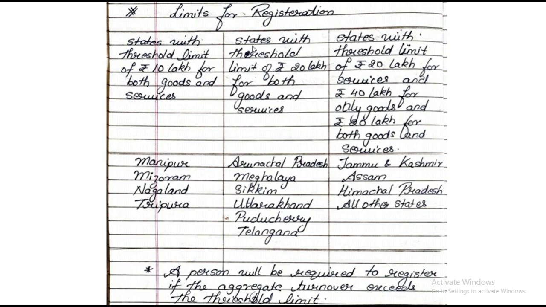Number one, if you're from MMNT states, it will be 10 lakhs. If you're from Arunachal Pradesh, Meghalaya, Sikkim, Uttarakhand, Puducherry, Telangana, 20 lakhs is the limit. And for rest of India, if you're only dealing in services, it is 20 lakhs. If you're only dealing in goods, it is 40 lakhs. And if you're dealing in both, again, it is 20 lakhs. That is it. This is the only threshold limit that you all need to remember.